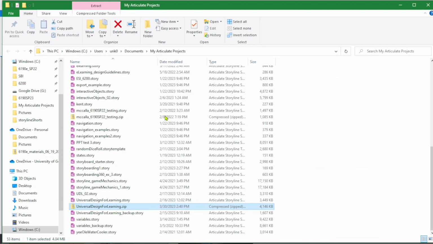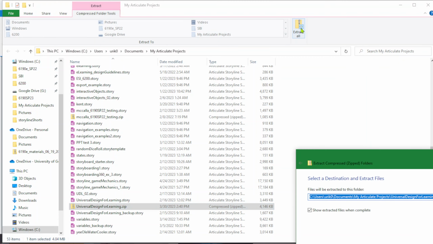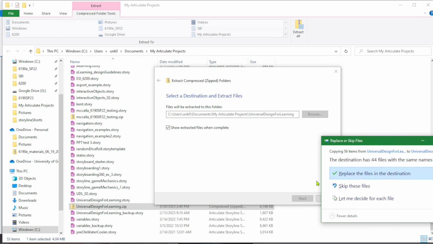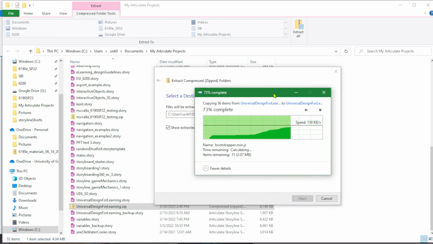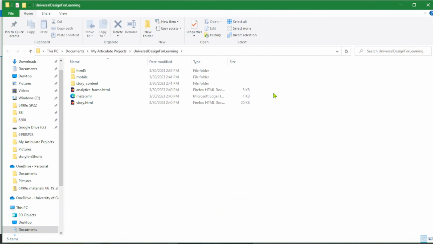We just select the file and I'll click extract and I'll click extract all. And now again, it's asking me the destination and everything. Well, that's all fine. I'll just say, okay, extract. And now it's unzipping the files. Great. And now this is what we sent them.